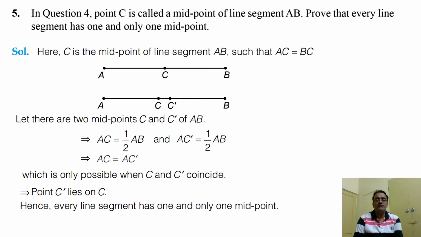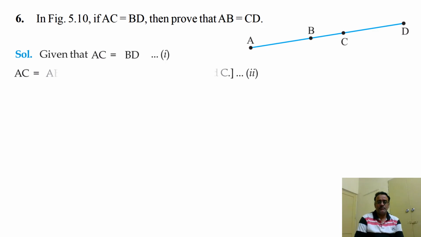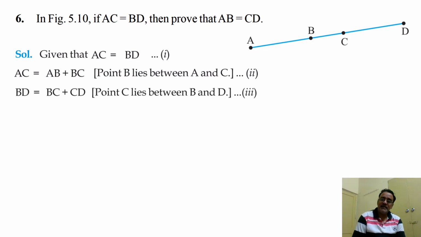Okay. Now we will move towards question number 6. If AC is equal to BD, then prove that AB is equal to CD. So what is given? AC is equal to BD. Now AC can be written as AB plus BC. Similarly, BD can be written as BC plus CD.